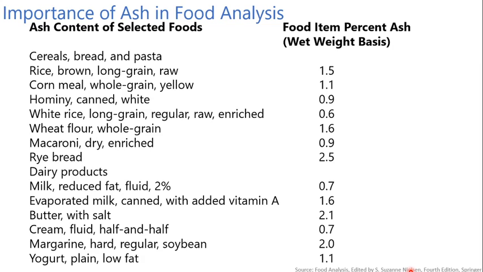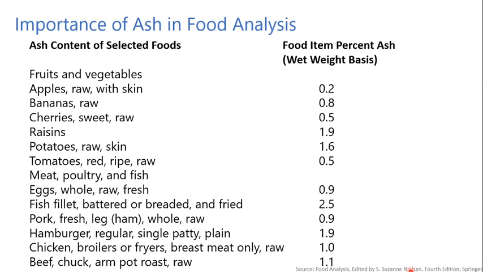Here, in the case of various cereals, breads and pasta, rye bread has the highest percentage of ash, 2.5% on a weight basis, while white rice has the lowest percentage of ash, 0.6%. Considering dairy products, milk has the lowest amount of ash, about 0.7%, while butter has the highest percent of ash.